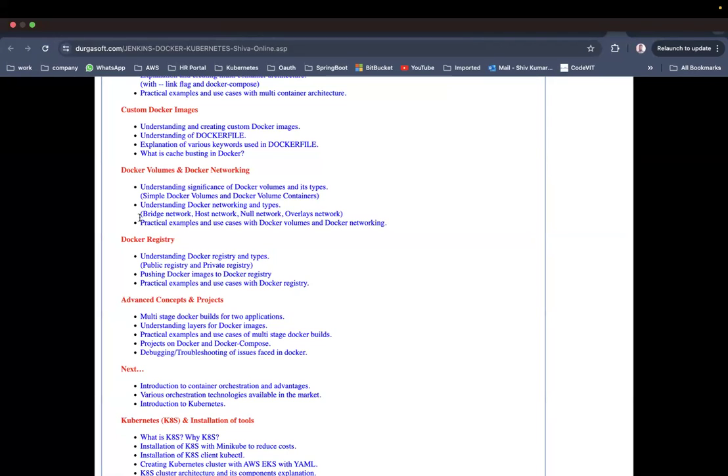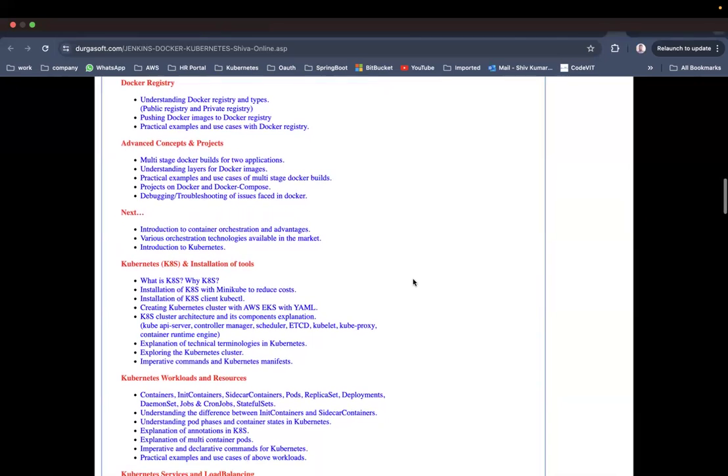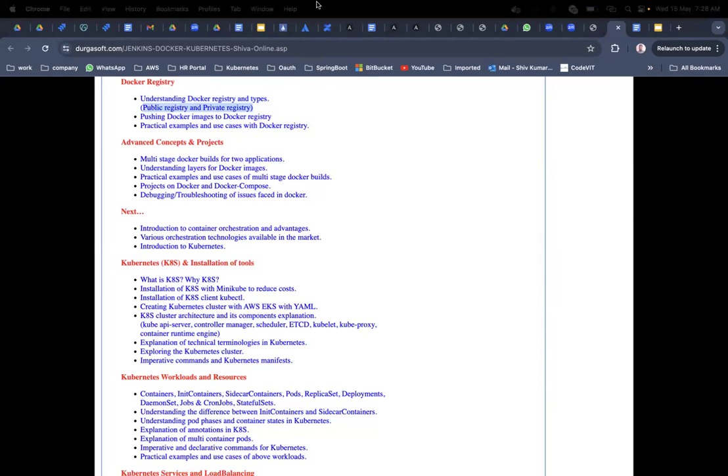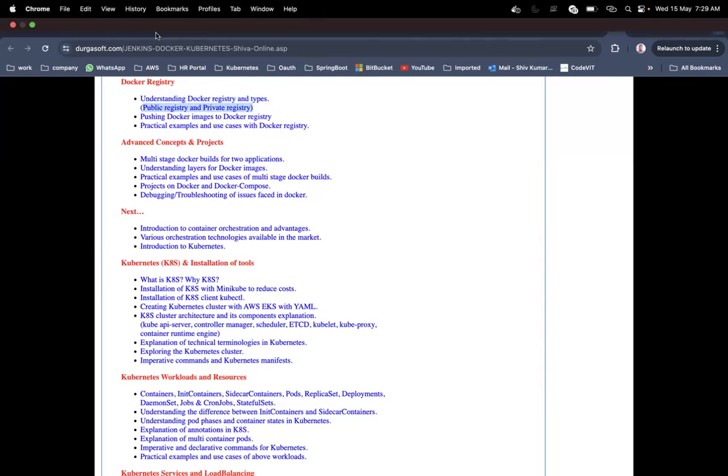And for understanding Docker networking, we have multiple types of network as part of Docker: bridge network, host network, null network, and overlay network. And practical examples and use cases with Docker volumes and Docker networking. Okay, all these things we are going to do. And Docker registry, understanding the Docker registry and its types. What are the different types of Docker registries that we have? Public registry and private registry. I'm going to explain it to you very clearly as part of the course, but as of now, these might be technical words for you. Please bear with me.